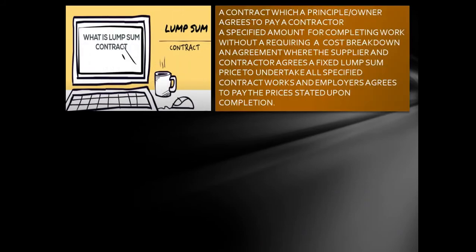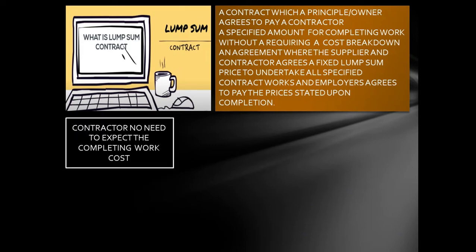The lump sum contract is basically a contract in which the principal owner agrees to pay the contractor a specified amount for completing the work. It is an agreement where the supplier undertakes all specified contract work and the employer agrees to pay the price stated upon completion. So the contractor does not need to report anything except the completed work cost.